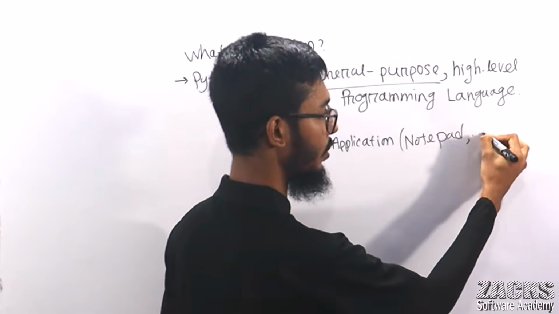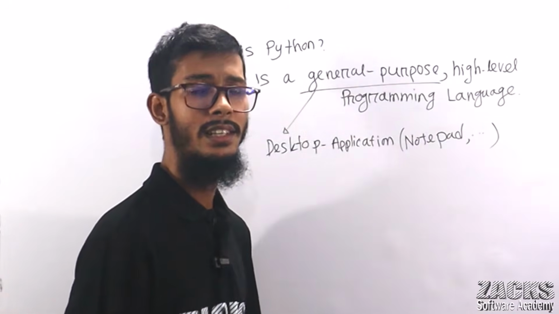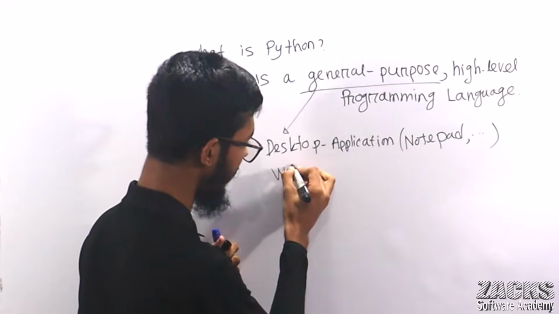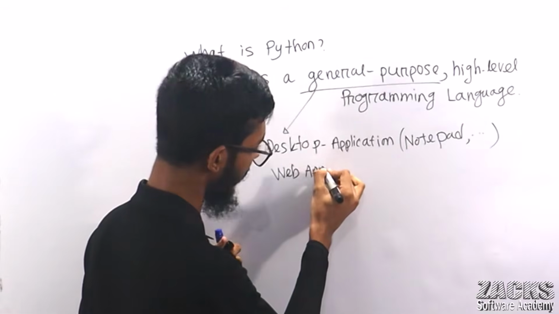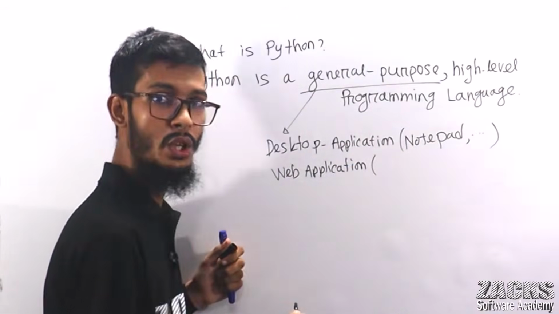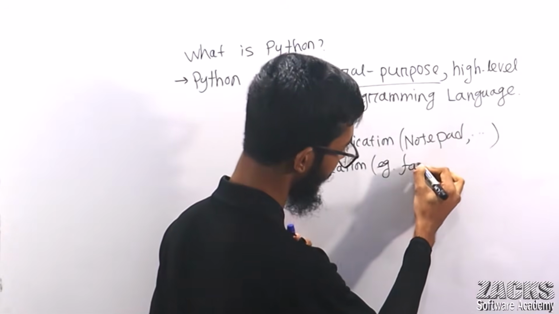This kind of application we can create using Python. We can create games using Python also. We can create web applications. Sir, what does web application mean? Something like, for example, facebook.com.